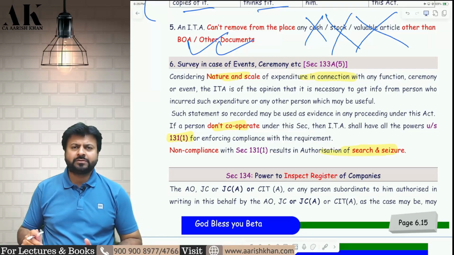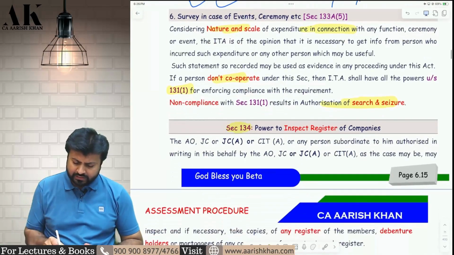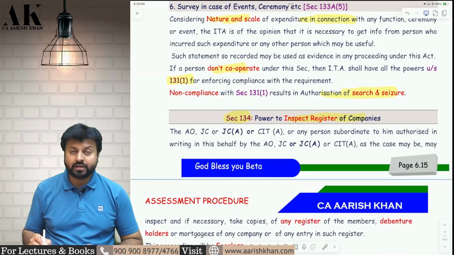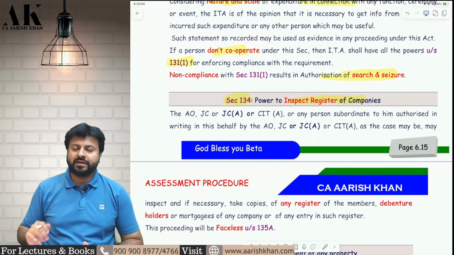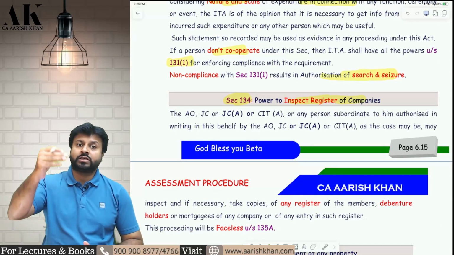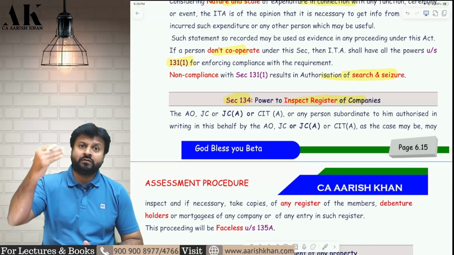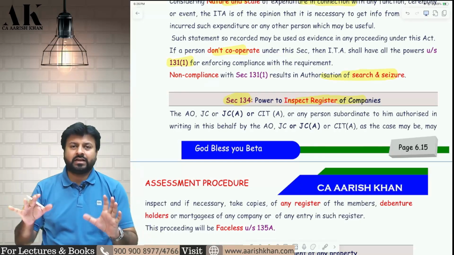Now let's go ahead with the next power, which is a very small power, which is given under section 134, power to inspect registrar of companies. I am an income tax authority. I want to just inspect your registrar of companies, who are your shareholders, who are your debenture holders, which of the assets are mortgaged, etc. I want to check that.